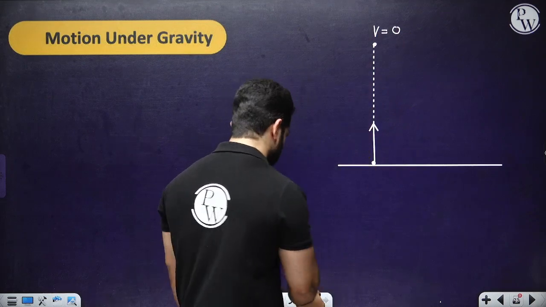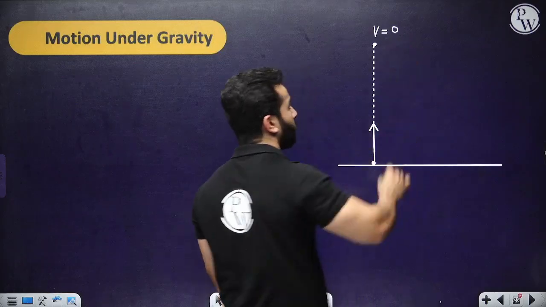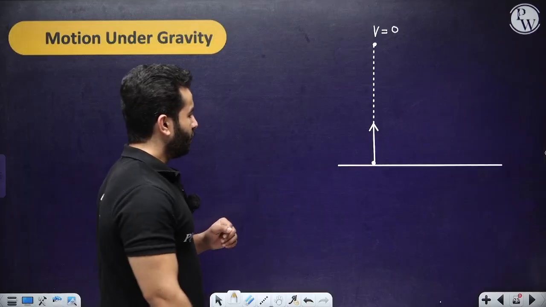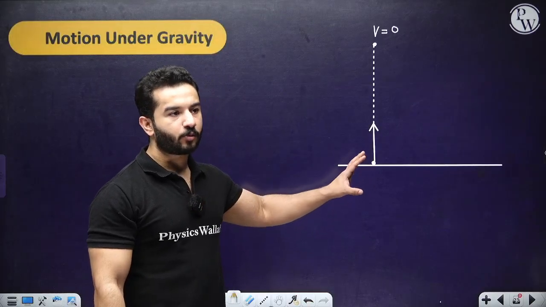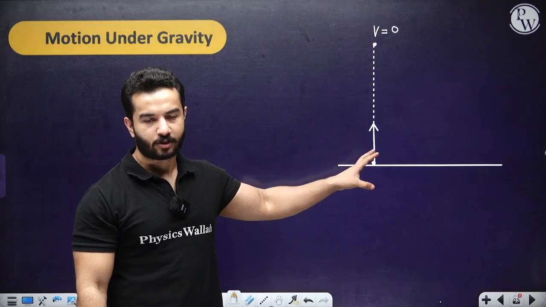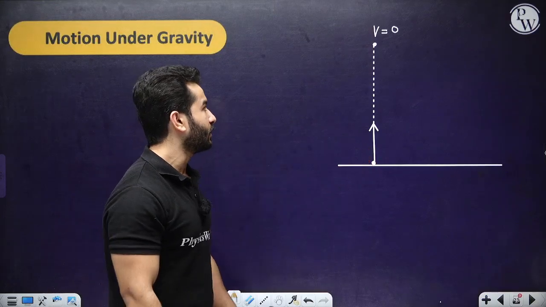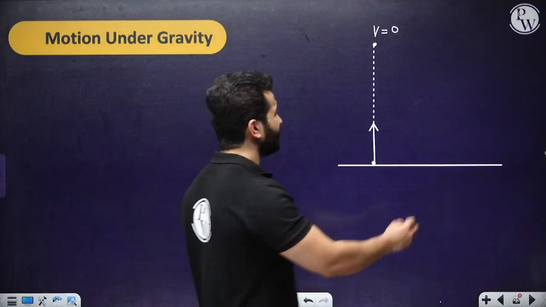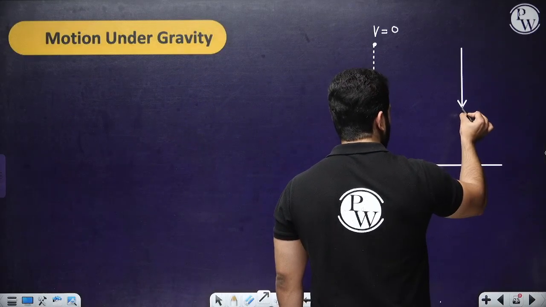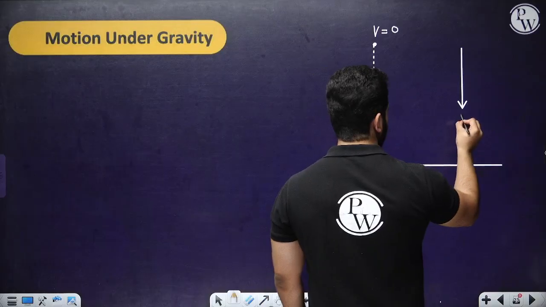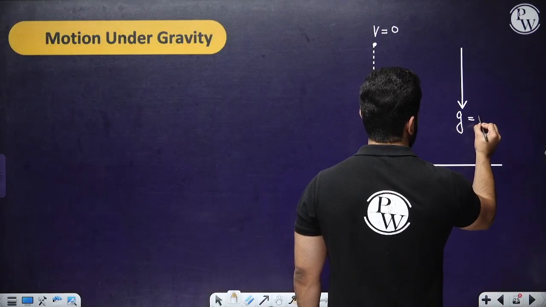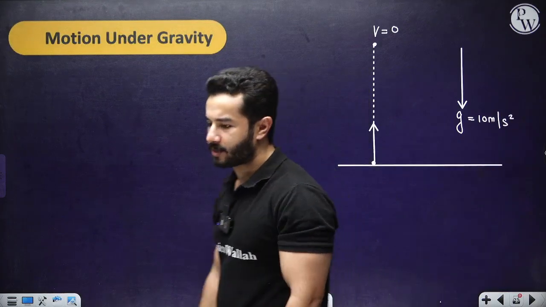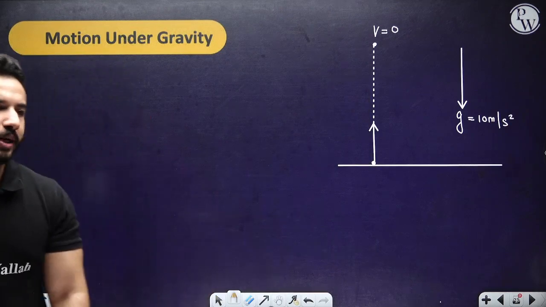Now I'm going to give you some points over here. You should always remember them; it will save a lot of time for you. And I'm not saying that this is something exclusively taught in 11th. This is part of 9th class also. First of all, acceleration due to gravity is g. It always acts downwards, right? Usually, if you come across a nicer question, they give you the value as 10 meter per second square. If not, take it as 9.8 meter per second square.